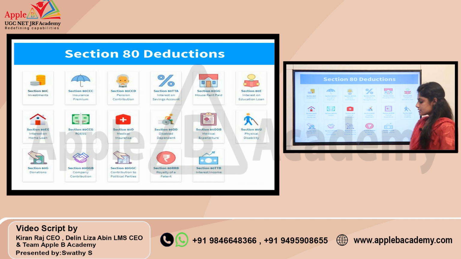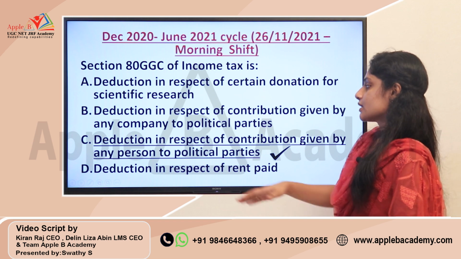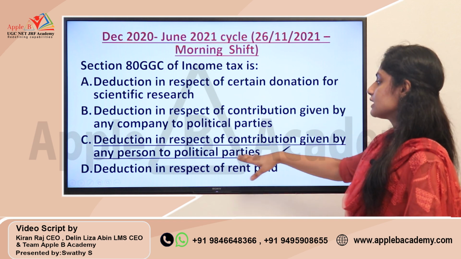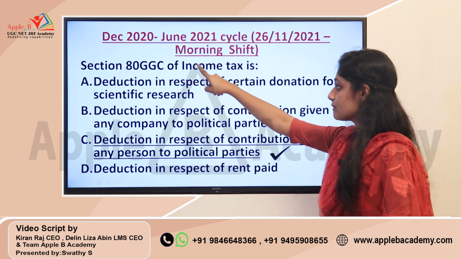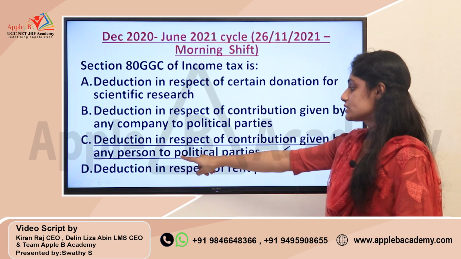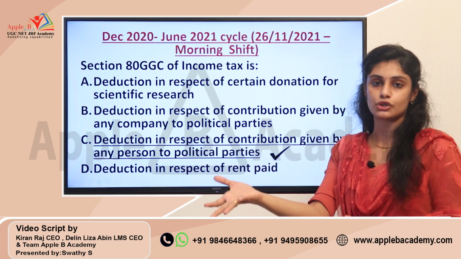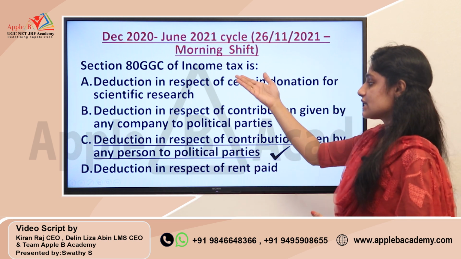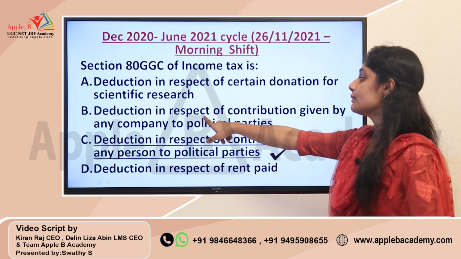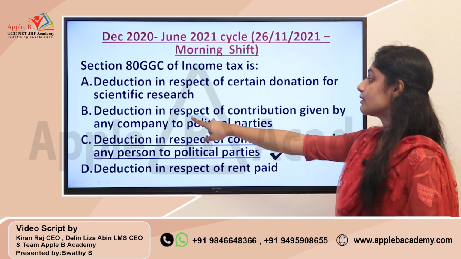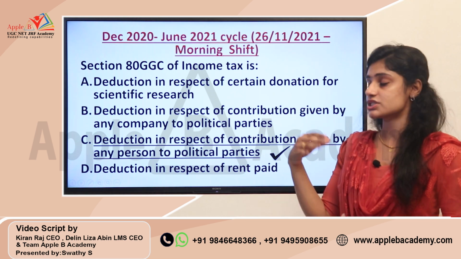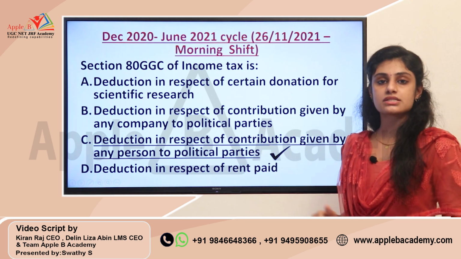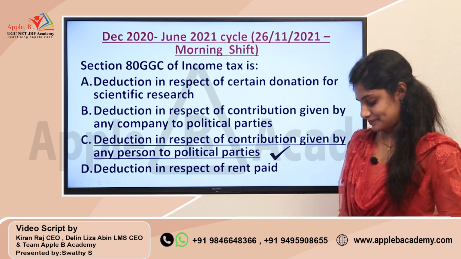So now coming back to our question, which is the correct option? Deduction in respect of contribution given by any person to political party, right? Because this is about 80GGC, it is connected with the person contributing to a political party. And if it were 80GGB, the correct answer would be deduction in respect of contribution given by any company to political party. So it's about 80GGC, which is connected to an individual. So the correct answer for this question is option C.